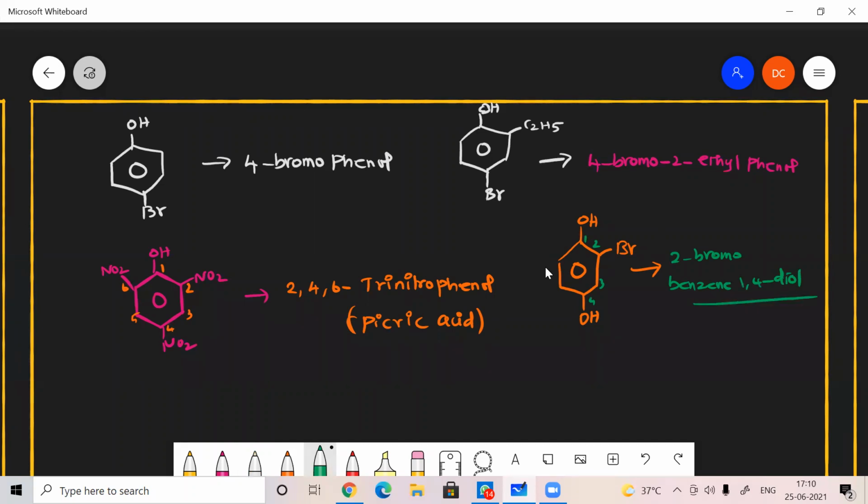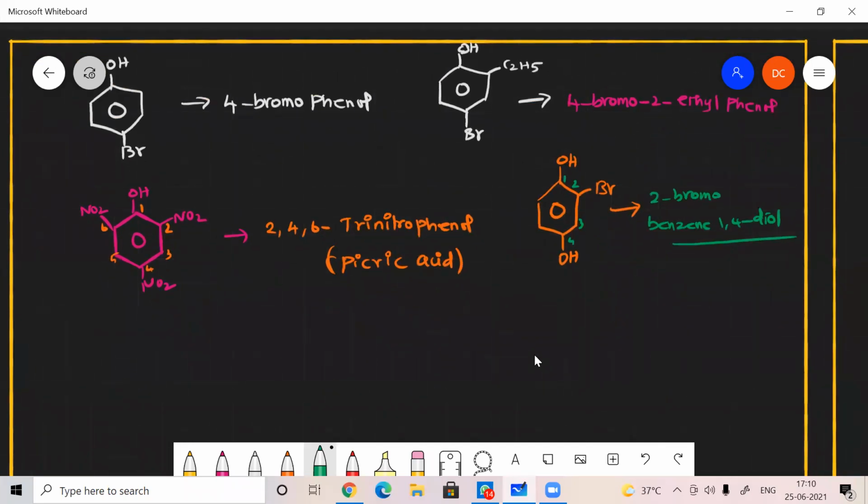The same nomenclature, same thing you have to write. Suppose you can copy it now, then we'll move on to this page. You can take a copy.